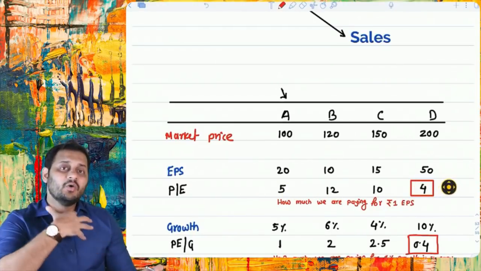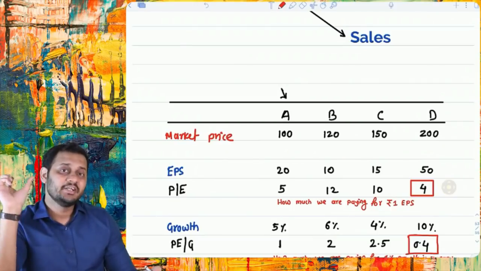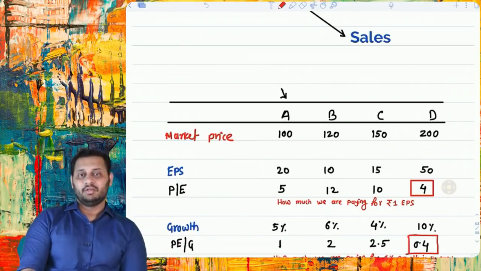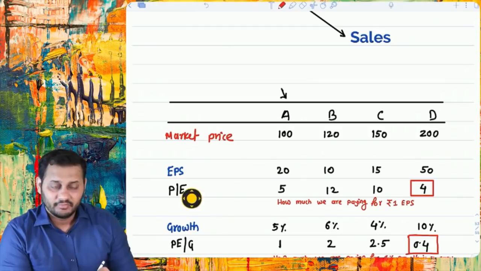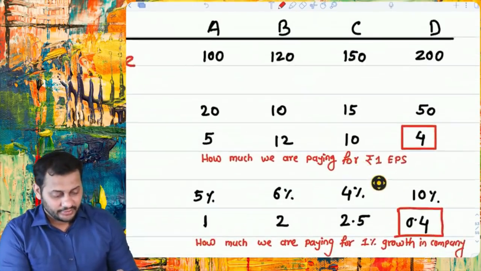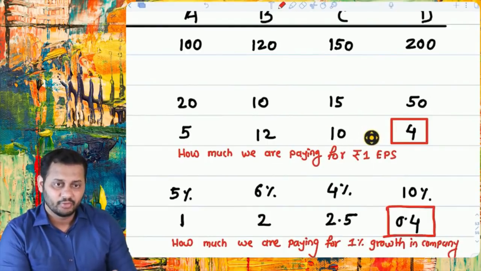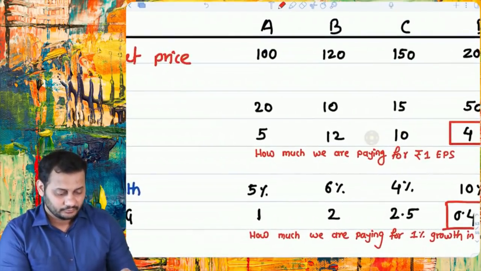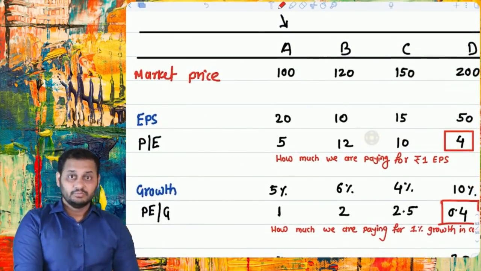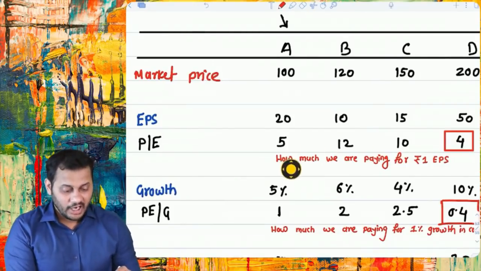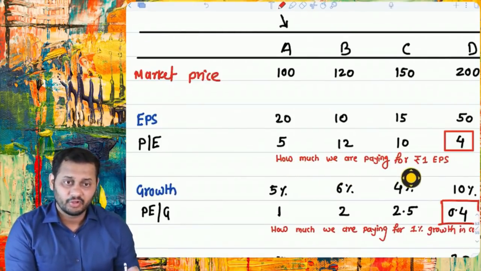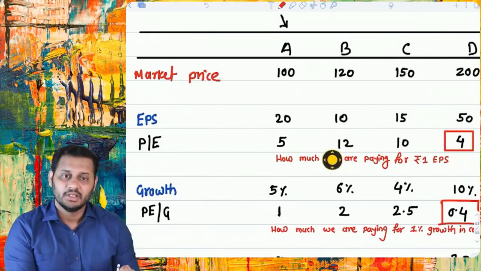Now, how are we going to use this? What is relative valuation? Now you are comparing your company's P ratio with other companies' P ratios. So you can clearly see the meaning of 5P, 12P, 10P and 4P. It means how much we are paying for 1 rupee of EPS.